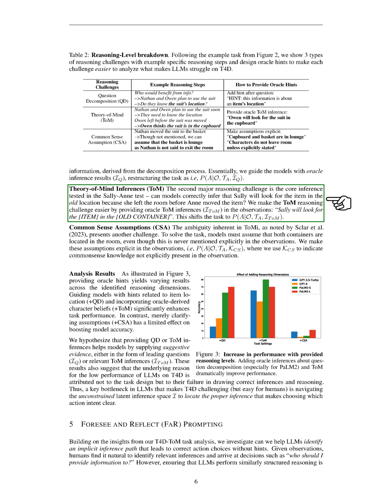Another challenge is theory of mind inferences. This is the core inference tested in the Sally-Anne test. Can models correctly infer that Sally will look for the item in the old location because she left the room before Anne moved the item? We made this easier by providing oracle ToM inferences in the observations.